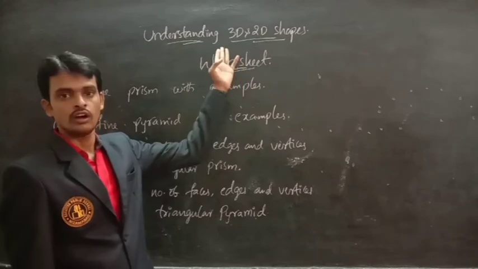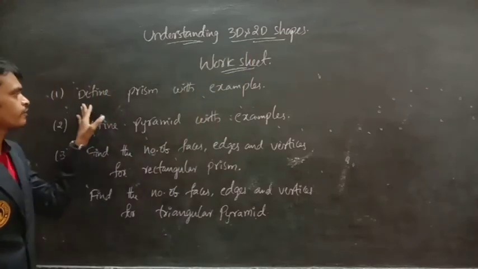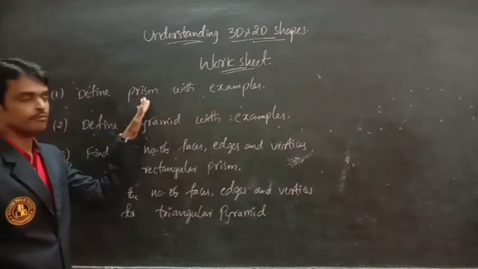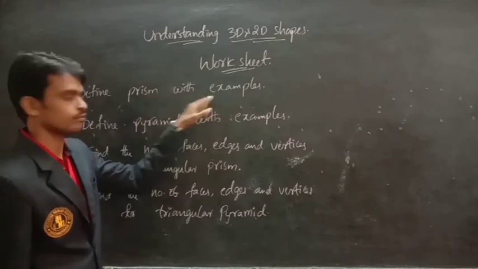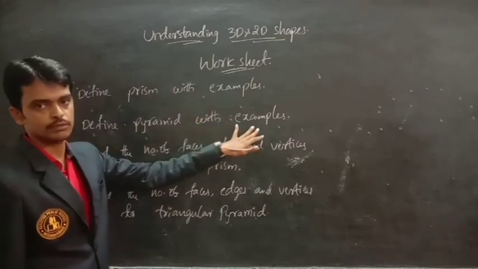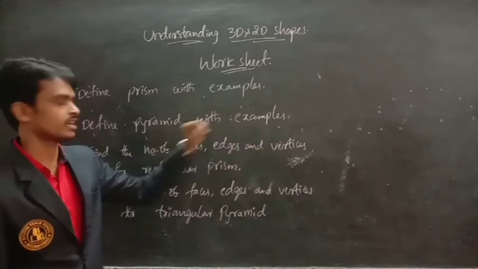Worksheet on 3D and 2D shapes. First one, define prism with examples. Write the definition of prism and write the examples. Second one, define pyramid with examples. Same, write the definition of pyramid and give some examples.